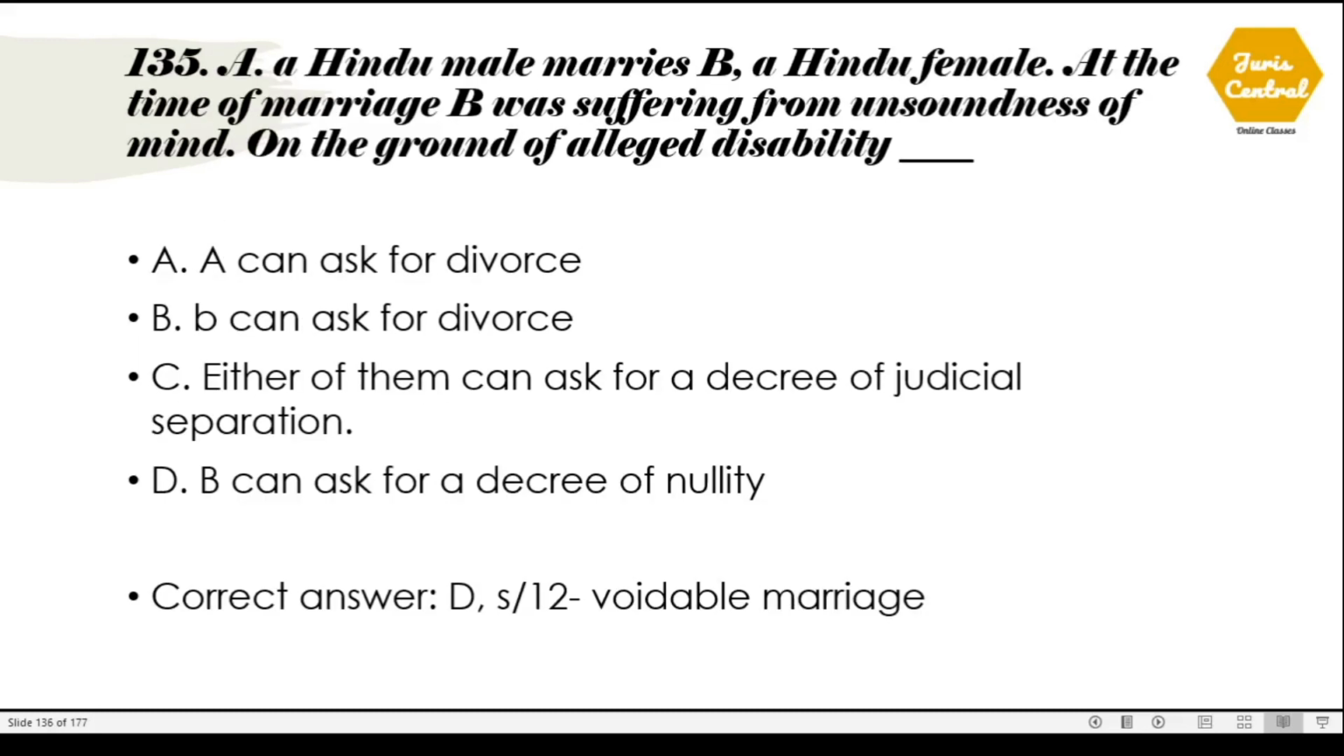135. A Hindu male marries B, a Hindu female. At the time of marriage, B was suffering from unsoundness of mind on the ground of alleged disability. So the correct option is option number D. B can ask for a decree of nullity, as it is given under section 12, which deals with voidable marriages.